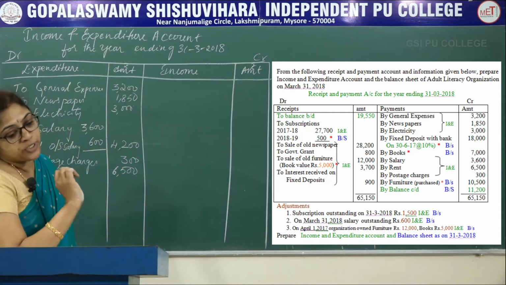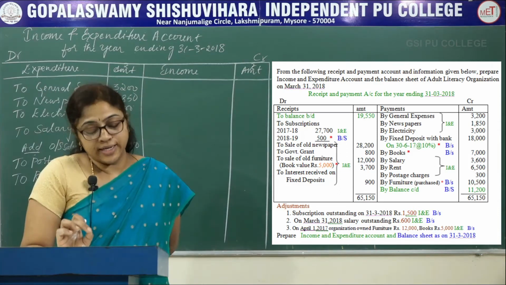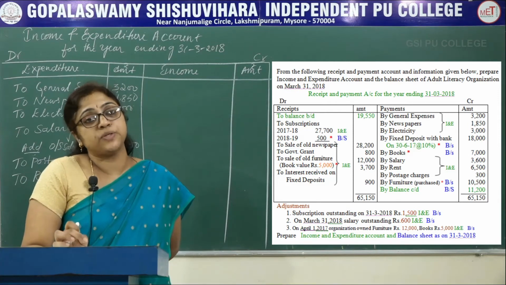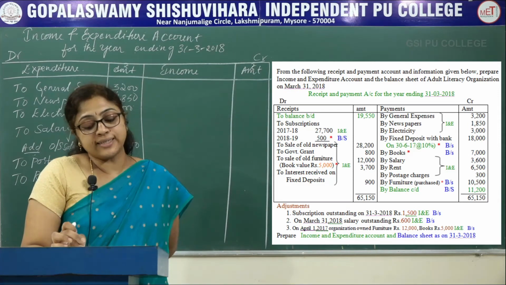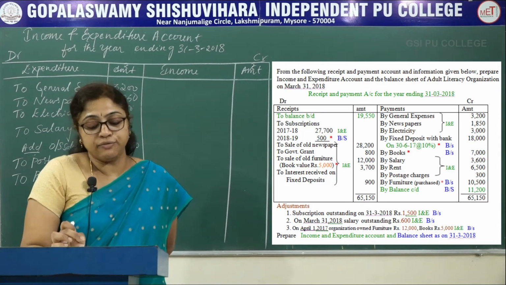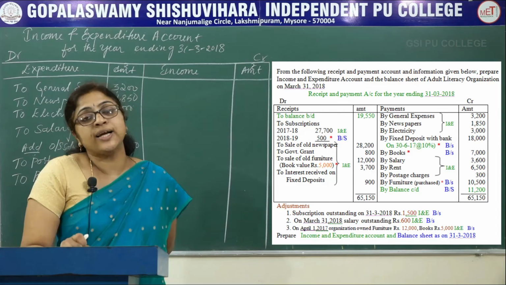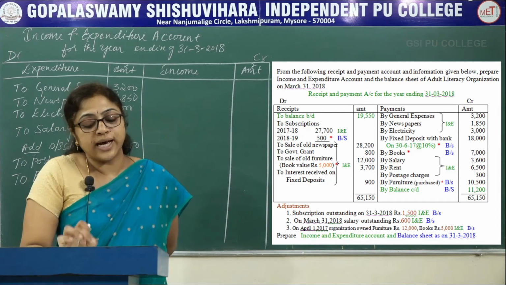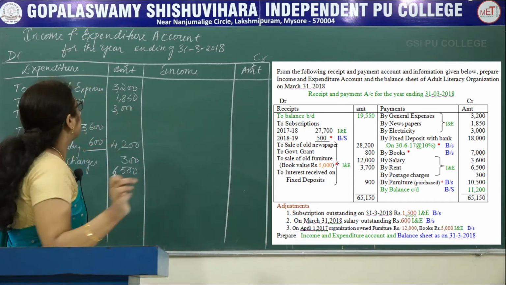So subscription amount, and there is also one adjustment relating to subscription. The first adjustment is subscription outstanding on 31st-3-2018 rupees 1,500. So this outstanding is related to current year, that's why you should add to the current year subscription. So bring the amount.